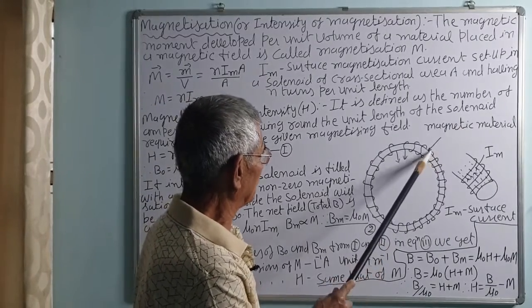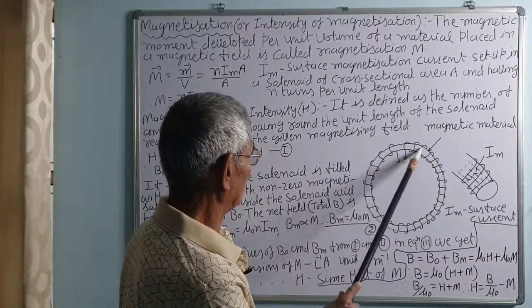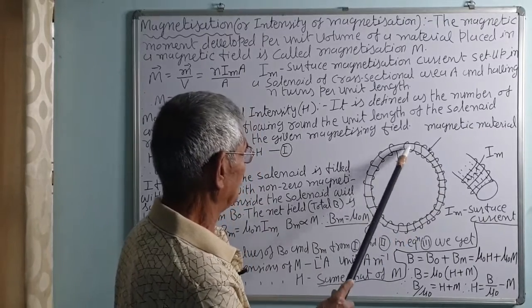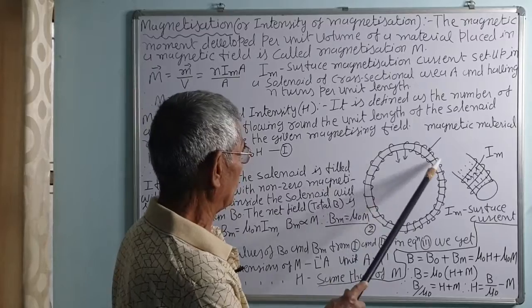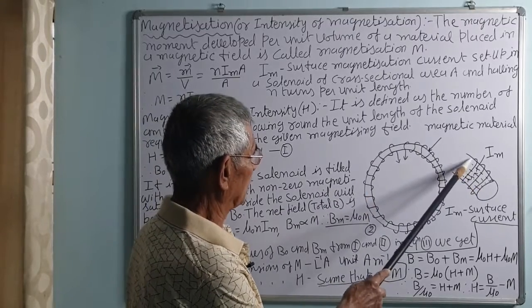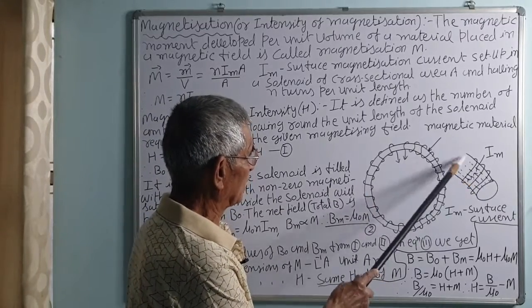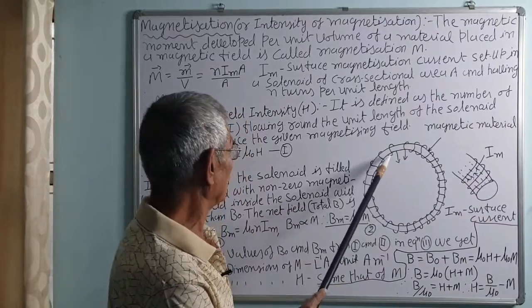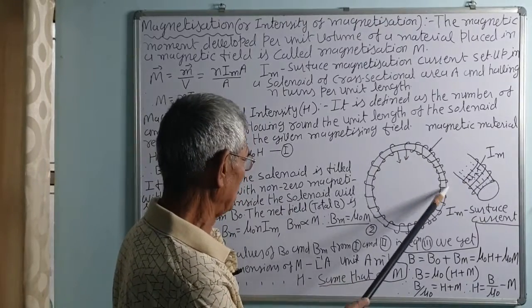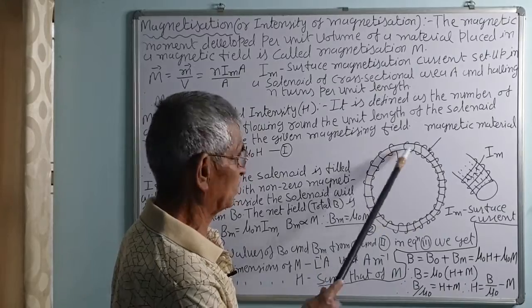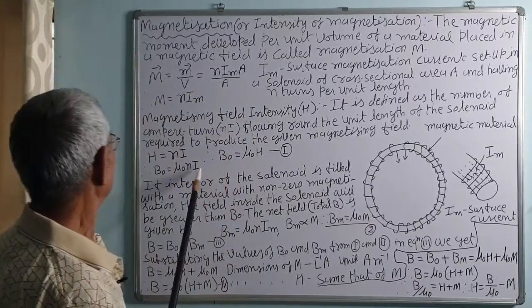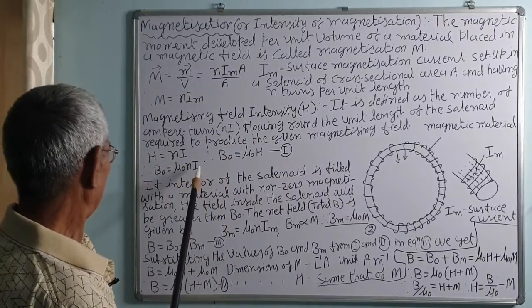How does it magnetize? Because the dipole moments of the atomic loops of the core will align in the same direction as the magnetic field due to the solenoid current, that is given by mu 0 Ni.